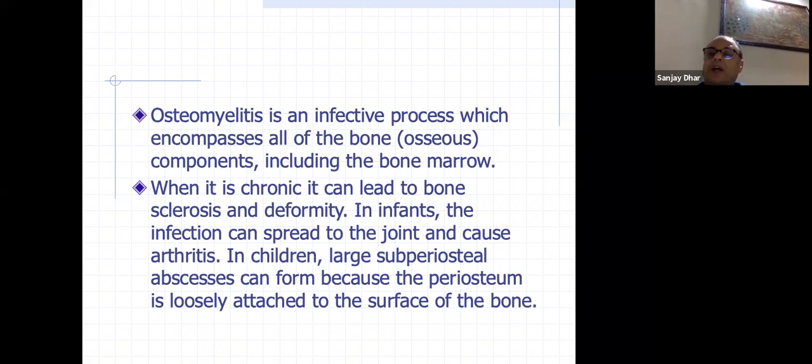But in an older child where the epiphyseal plate has come, the barrier is there. So if osteomyelitis develops in the metaphysis, the physeal plate acts as a barrier, so the infection will not cross to the joint. So you may not have septic arthritis in an older child, but in an infant, that is what happens, in hips, in very small infants.